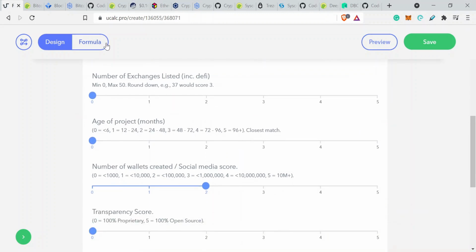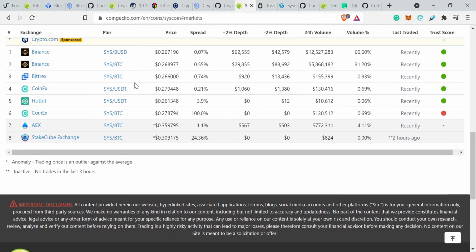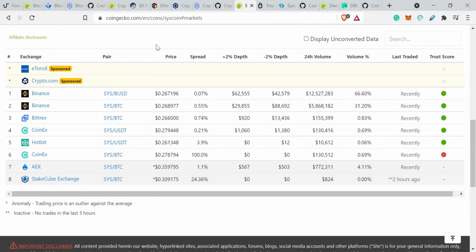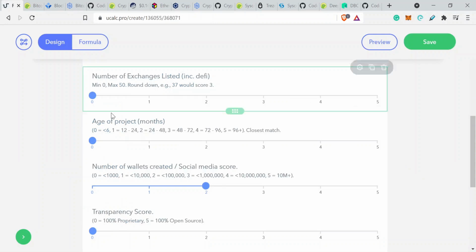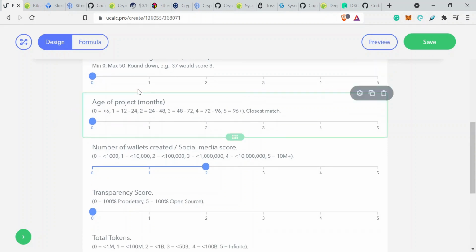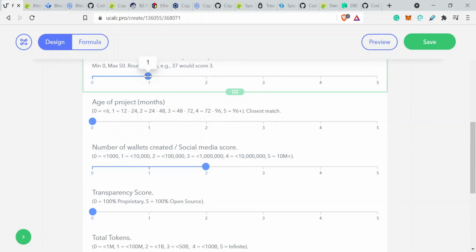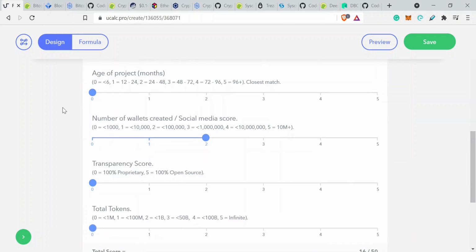Number of exchanges listed. Let's have a look. Not very many exchanges listed on this one. Obviously we can see 1, 2, 3, 4, 5, 6 unique exchanges. So that's going to be quite a low score on this. So we're actually going to round this down to 0, because we're going to go to 0 rather than 10. If it was scored 11 plus, we go here, but actually it's 0, because 6 exchanges is actually not very many.